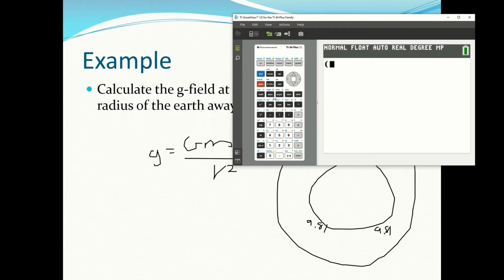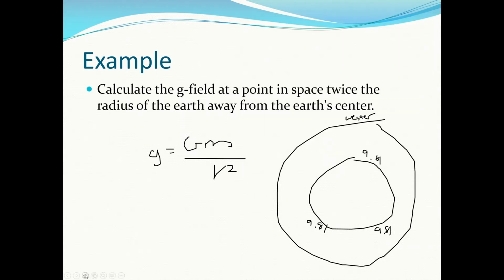G times the mass of Earth, 5.97 times 10 to the 24, divided by the radius of Earth, 6.37 times 10 to the 6, squared. Then I end up getting 9.81. That's the gravitational field here on Earth, and that's what makes things accelerate towards the ground. If I want to figure out twice the radius away, you don't have to do some crazy calculations.